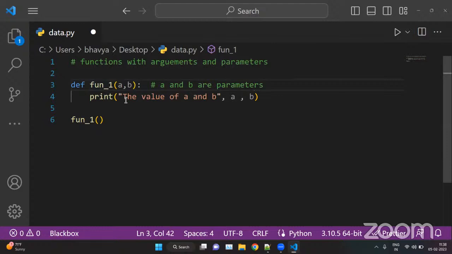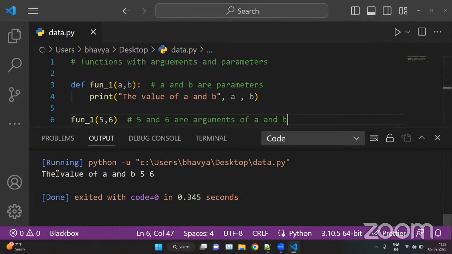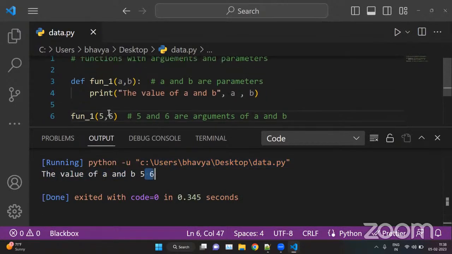Okay, and now we have to provide values to these parameters. So we can put here 5, 6. So 5 and 6 are arguments of a and b. And when we run this, we have a value. The value of a and b is 5, 6, which is a value is 5 and b value is 6.